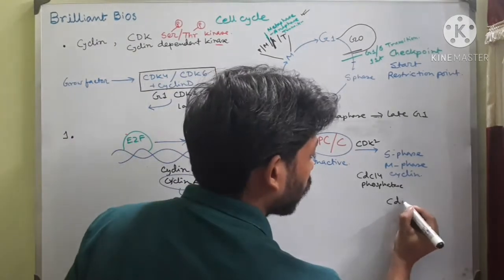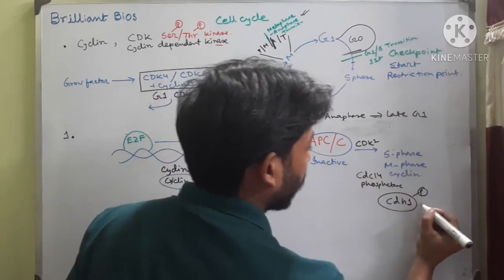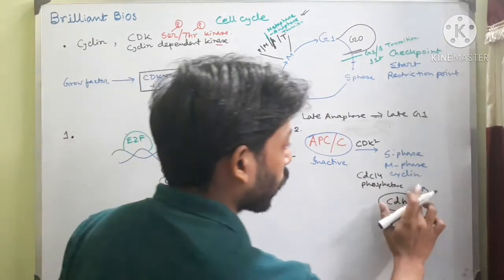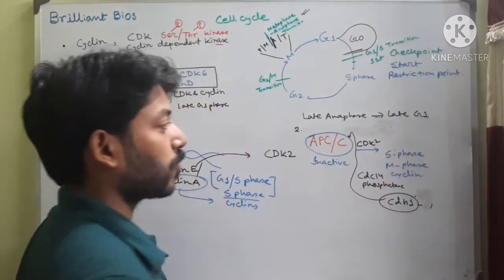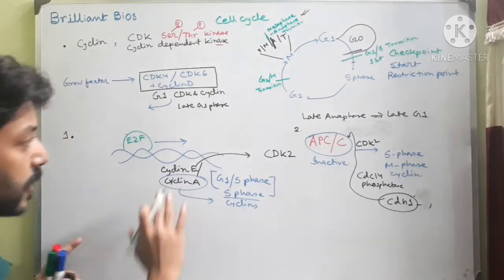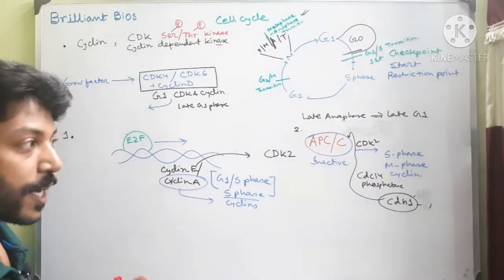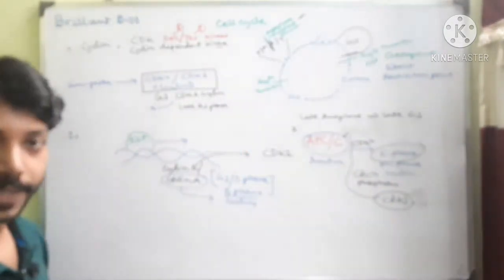So in the CDH1, there is some phosphate group that is added by this CDK2. Now this CDC14 actually dephosphorylates this product, and then the CDH1 can again reassociate with APC/C and perform its function. So in this way, this is the second regulation. In this way, CDK2 actually prevents the degradation of these S-phase cyclins.